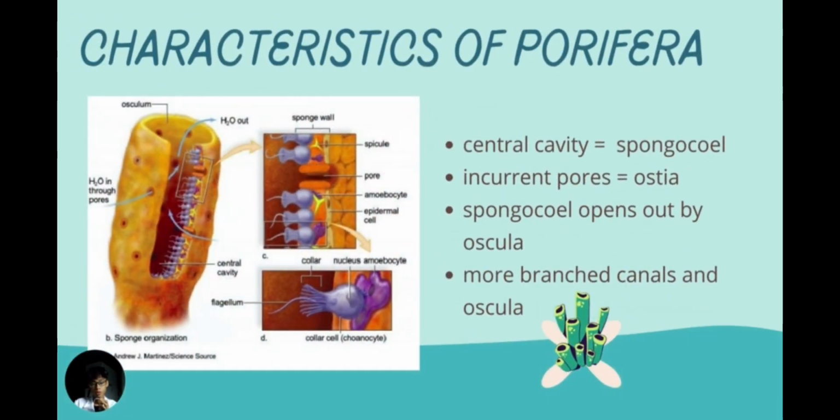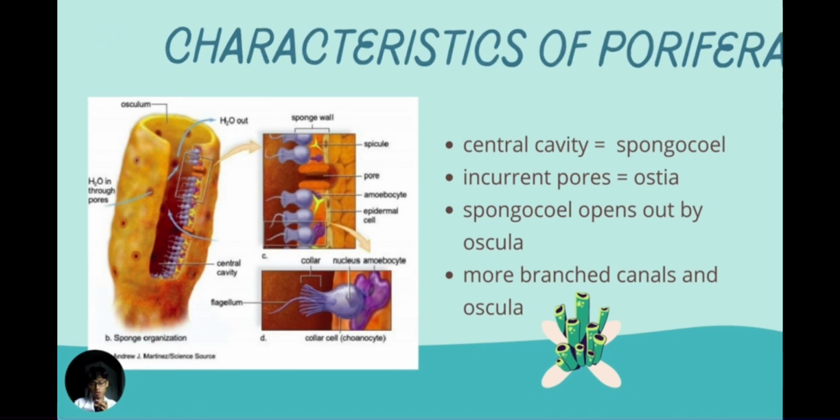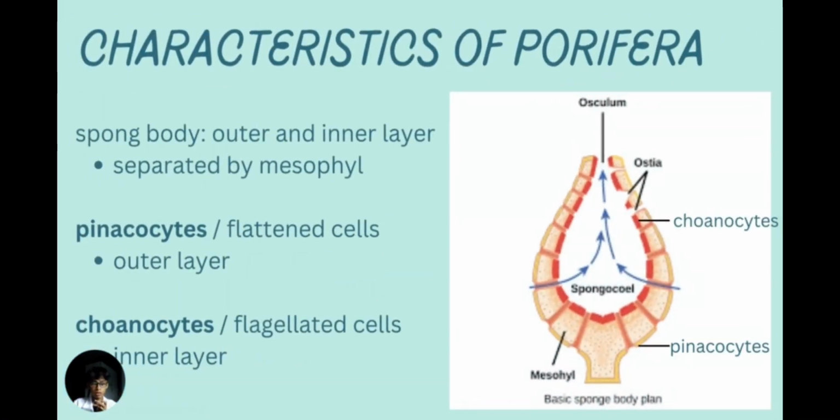So this is the structure of Porifera. Porifera has a central cavity called the spongocoel, and incurrent pores called ostia. Basically, the spongocoel opens out by the osculum, the big hole, as you can see there. Porifera has more branch canals and oscula.